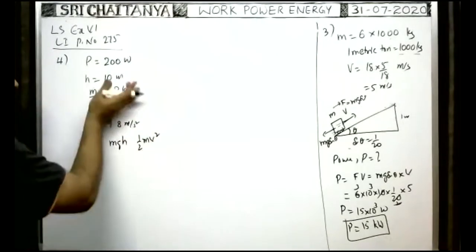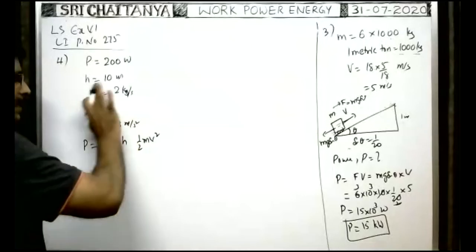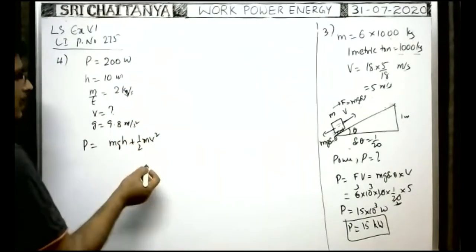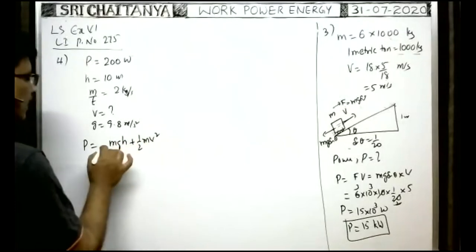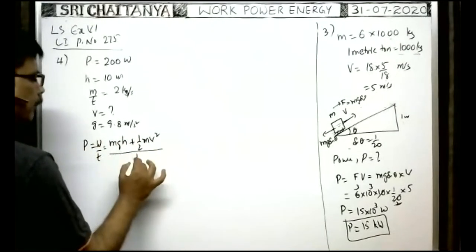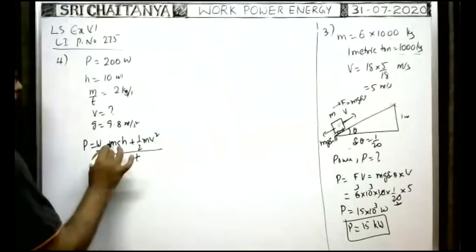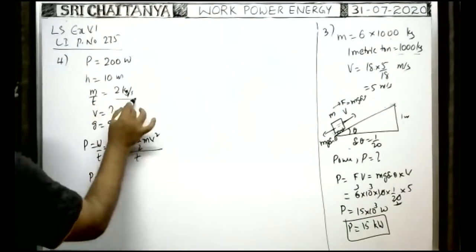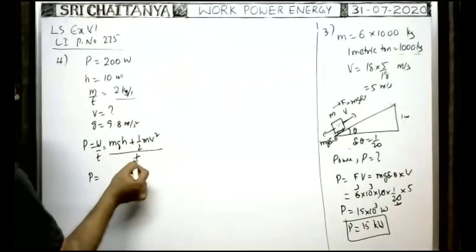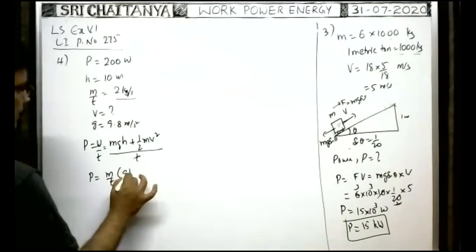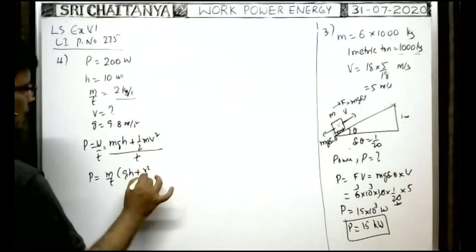So in order to lift the water, this amount of work is done. In order to eject the water with a velocity, this is the amount of work done. That is equal to kinetic energy gained. This is the total work done. Work to be done divided by time taken t. So here P is equal to the mass of the water lifted per second, which is given. M by t value is directly given. That's why in this, you take m by t common, keep it aside. Remaining gh plus v square by 2.